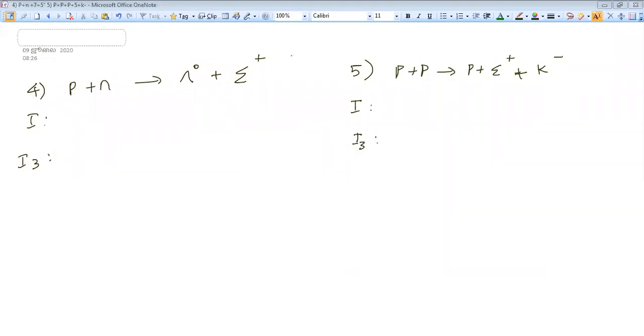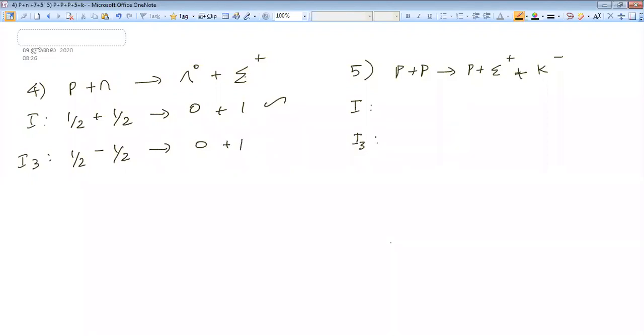Give me the answer for the third question. For proton, isospin is 1 by 2. Neutron also 1 by 2. One member family, so 0. Here 1. It is conserved. And I3, proton plus 1 by 2, neutron minus 1 by 2. Here 0. Sigma plus, 1, 3-member family, and it has the highest positive charge, plus 1. So if I look, 0 plus 1, it is not considered.